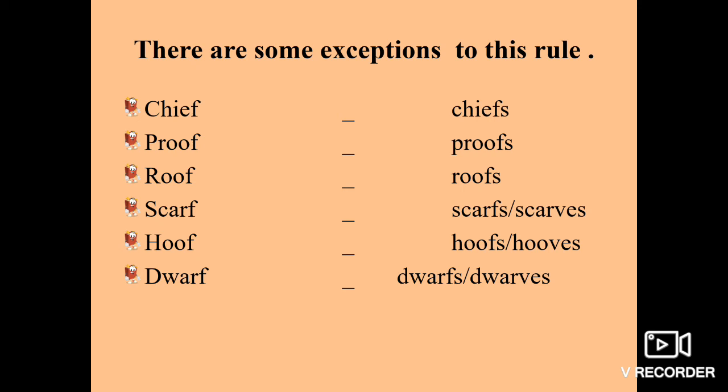Now scarf. In scarf, you can write scarfs with FS also and scarves with VES also. In hoof, you can write hoofs with FS and hooves with VES also. Same is the case with dwarf. You can write dwarfs or you can write dwarves. So these are some of the exceptions.